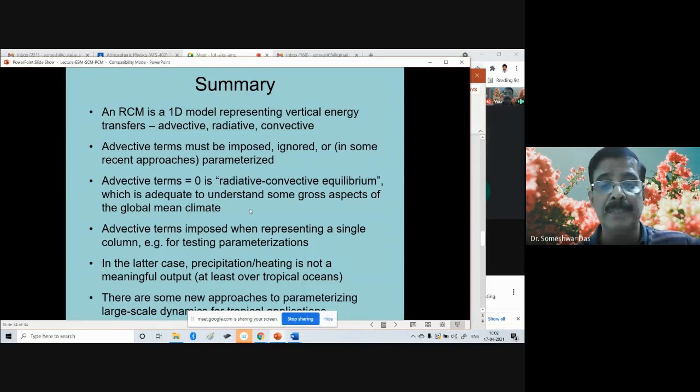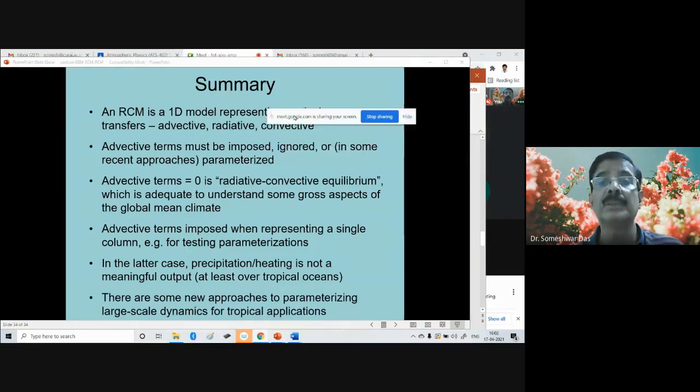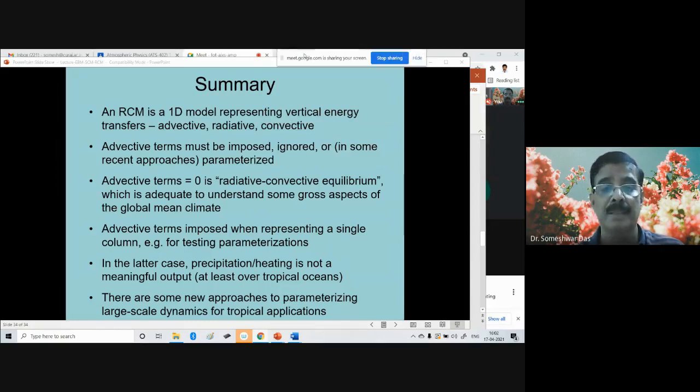There are some new approaches to parameterizing large-scale dynamics for tropical applications. So this is the summary of the RCM.